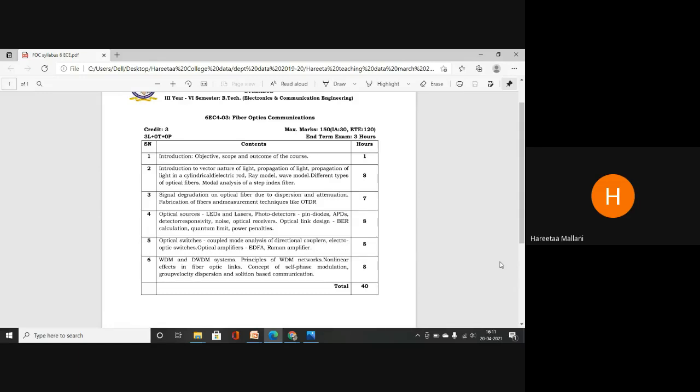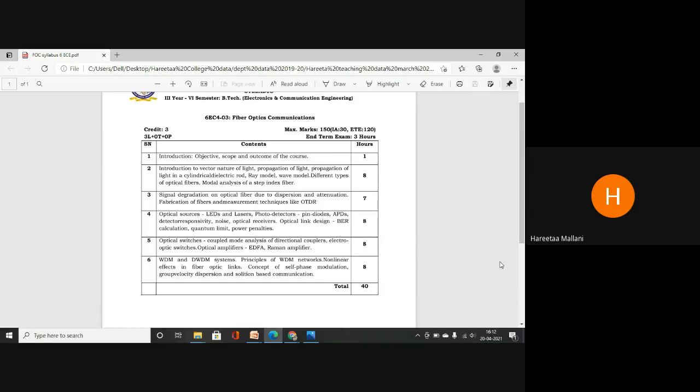So in the second unit, we have to discuss the introduction to vector nature of light, how light can be used, what is the nature of light and how we are propagating this light into one wire, which is known as fiber.